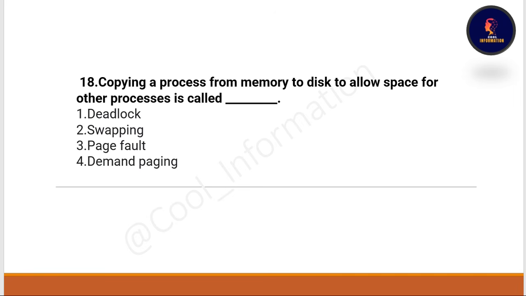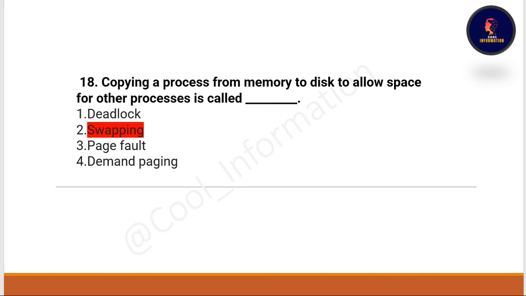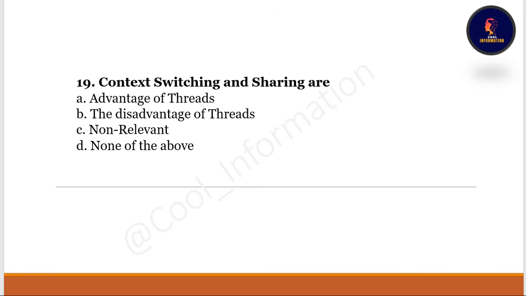So the 18th number question is, copying a process from memory to disk to allow a space for other processes is called what? So the correct option of this question is option number 2, which is swapping. So let's discuss the second last question. Second last question is, context switching and sharing are advantage of threads or disadvantage of threads, non-relevant, and option D is none of the above. So the correct answer of this question is A, advantage of threads.